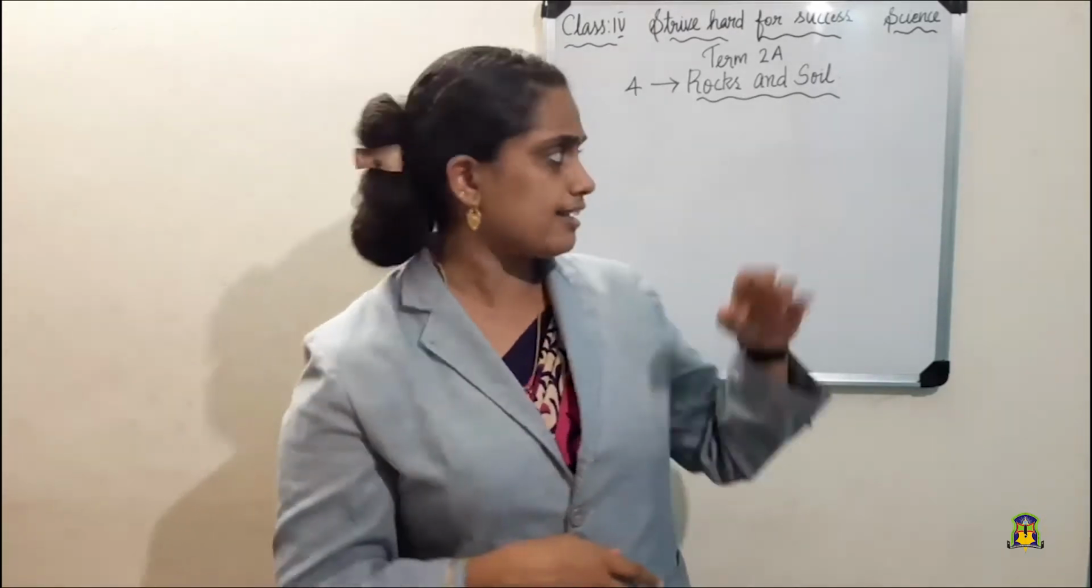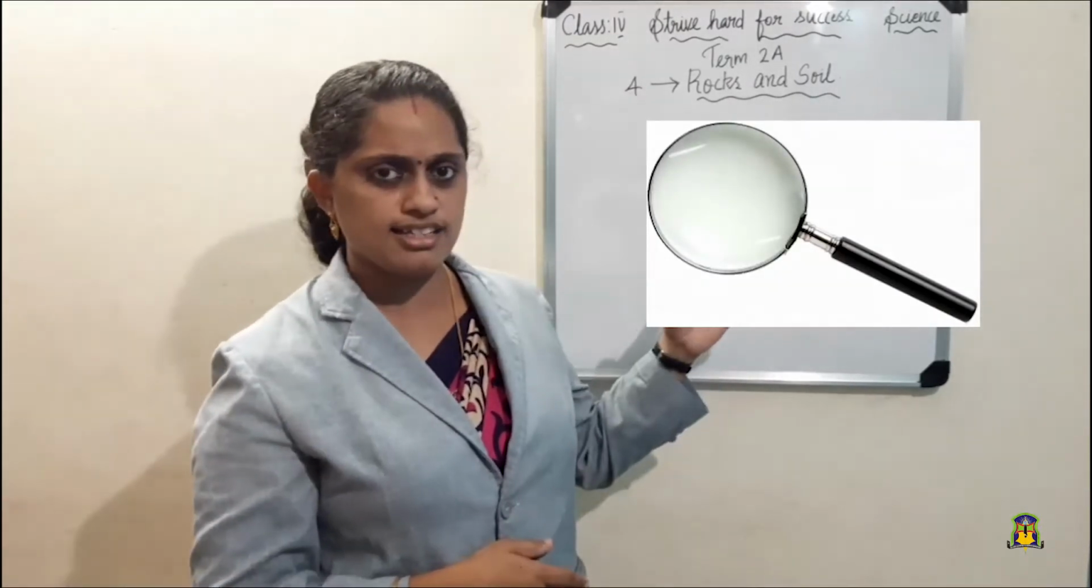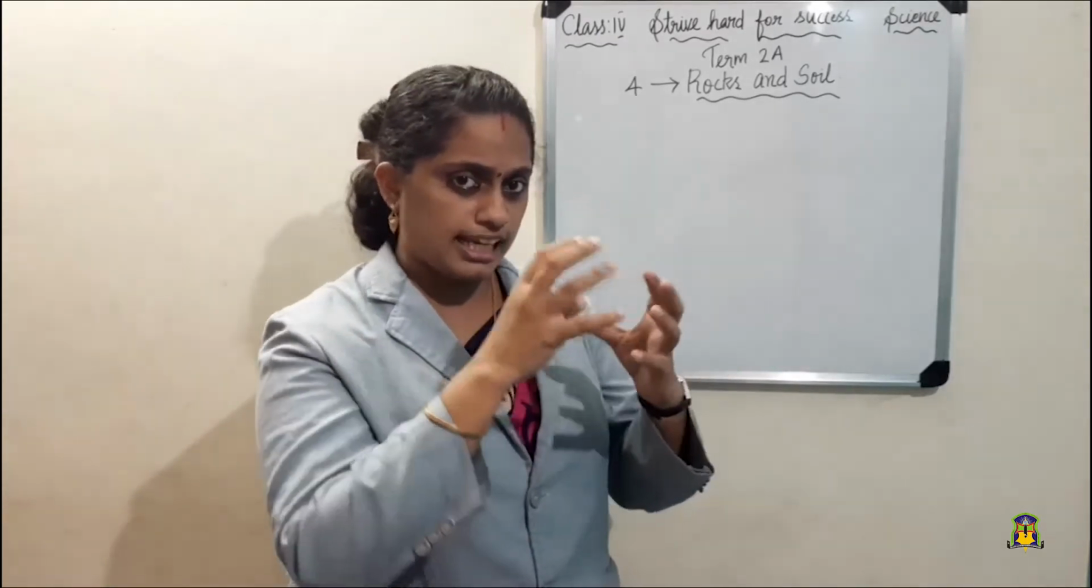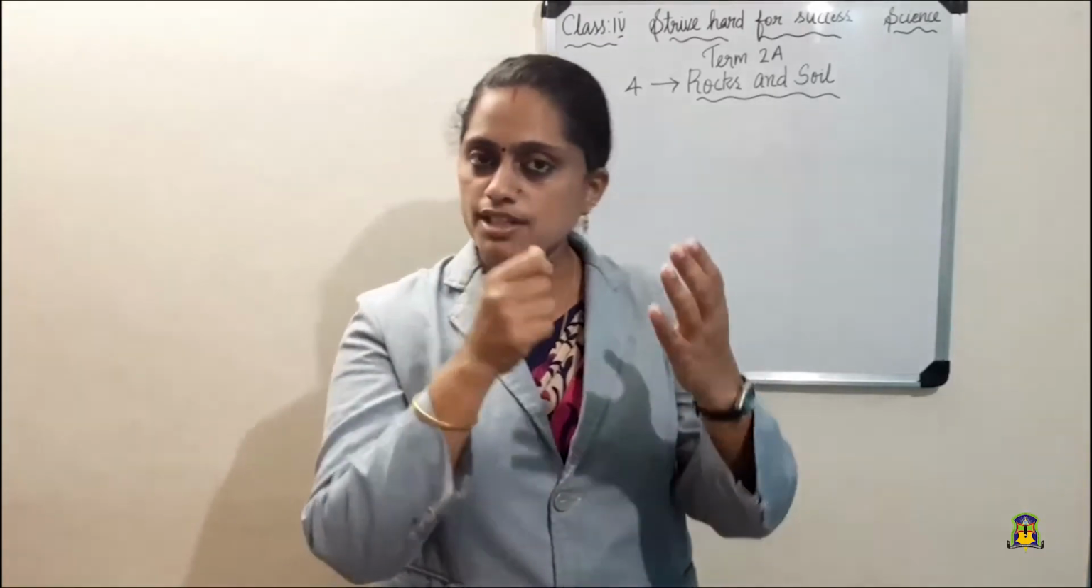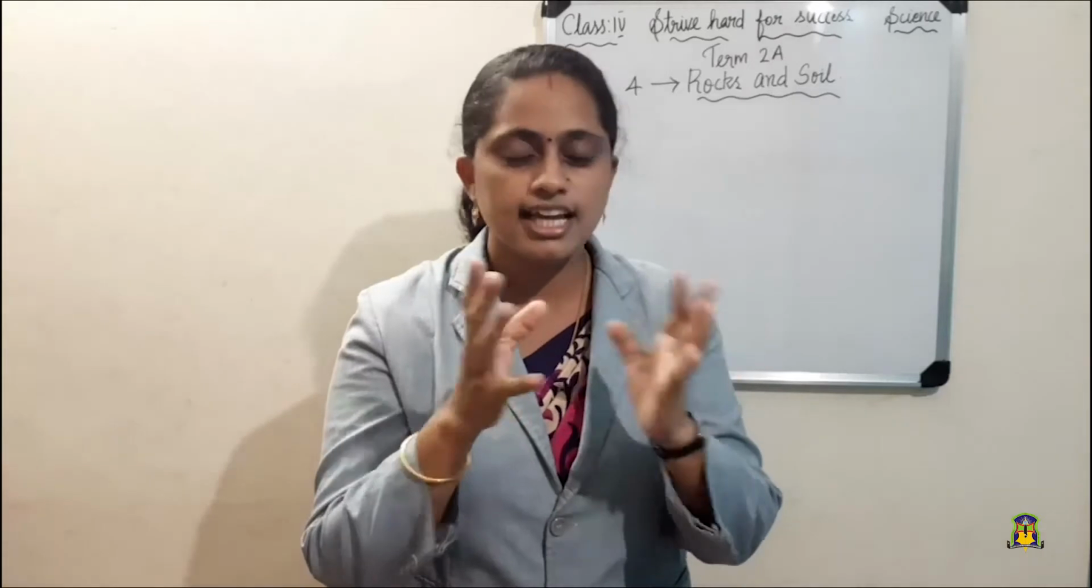Suppose you take a small piece of rock and observe it through a magnifying glass. See, this is a magnifying glass. Have you seen this? Yes, this magnifying glass is used to see objects in a bigger size. If you observe it through a magnifying glass, what will you observe? Yes, you can see that it is made up of small grains.